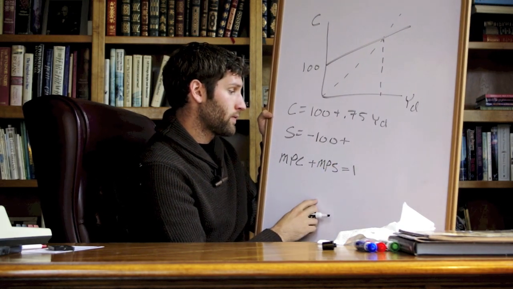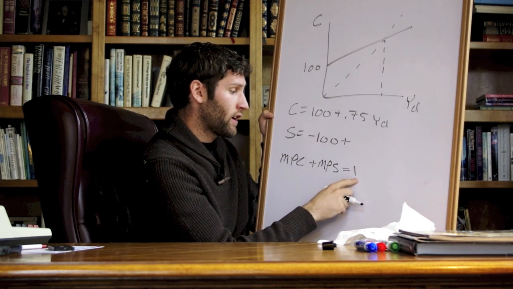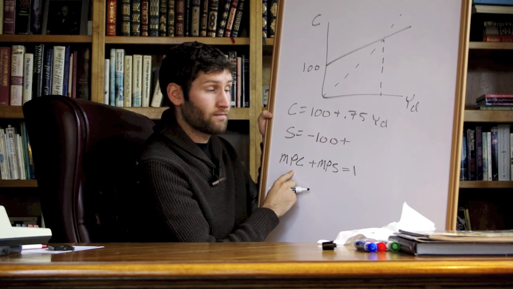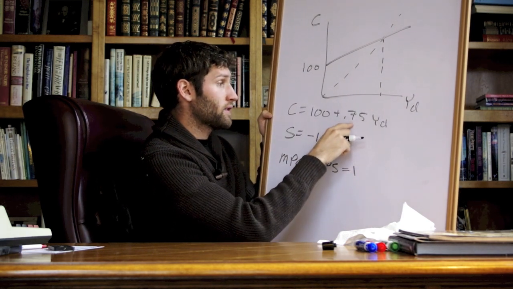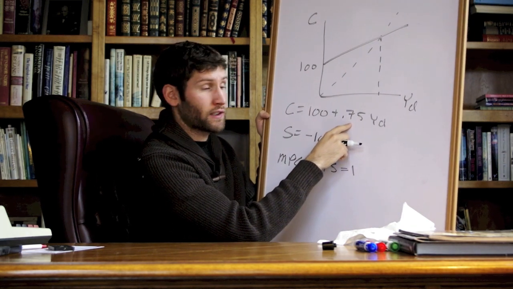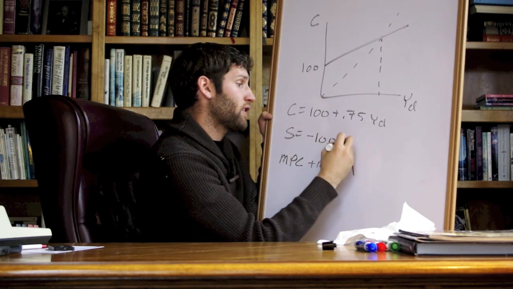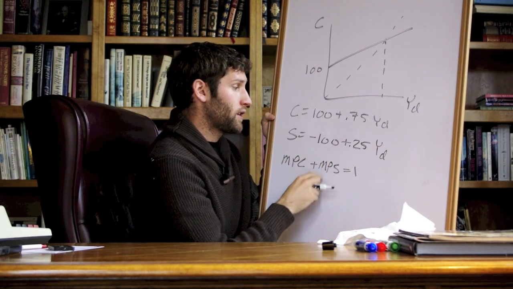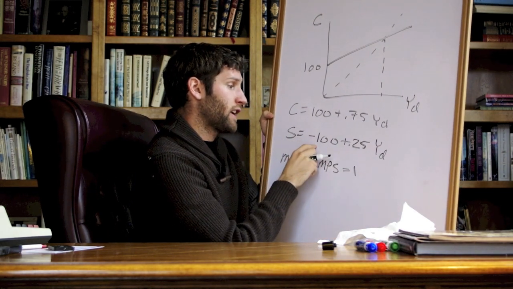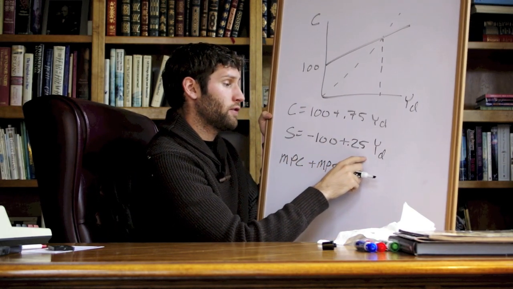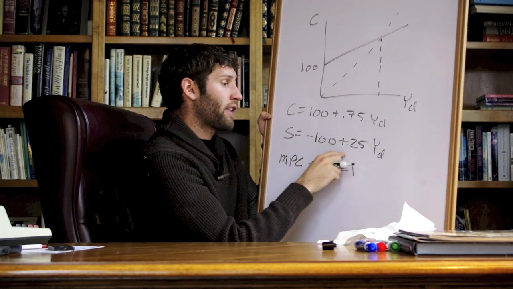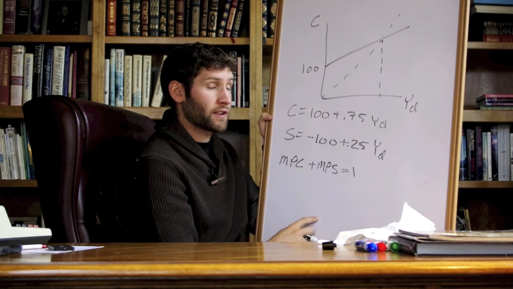to 1. So here it's saying that I get $1, I'm going to save some of it, and I'm going to consume the rest. So here we know that we're going to consume 75 cents of every dollar, therefore we must be saving 25 cents of every dollar. So here, our savings function is negative 100 plus 0.25 YD. This is saying that we borrow 100 and then we save 25 cents of every dollar.